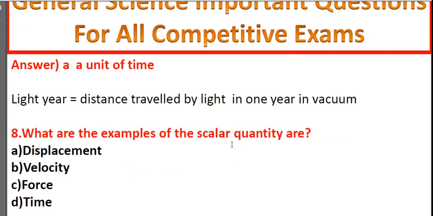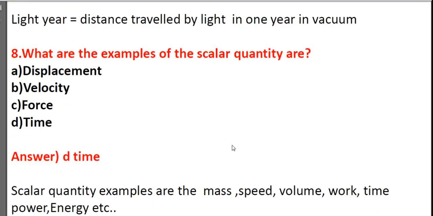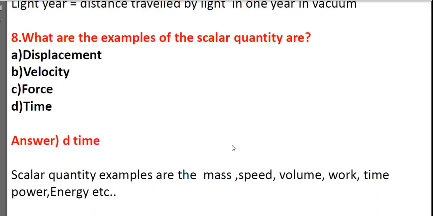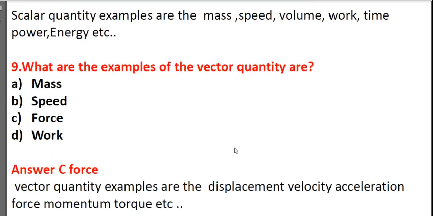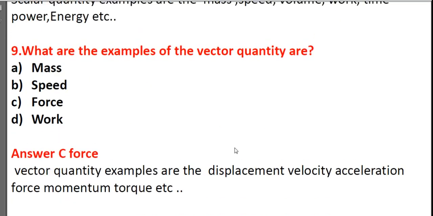What are the examples of scalar quantity: displacement, velocity, force, time? It's D, time. Scalar quantity examples are mass, speed, volume, work, time, power, energy, etc. What are the examples of vector quantity: mass, speed, force, work? It's C, force. Vector quantity examples are displacement, velocity, acceleration, force, momentum, torque, etc.